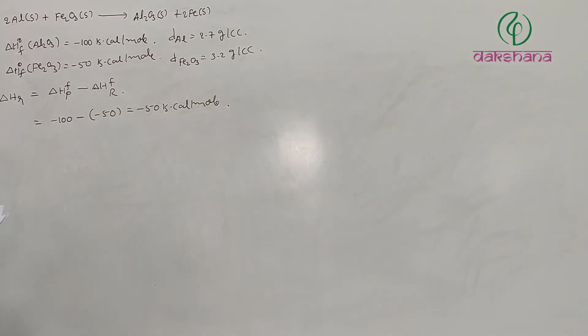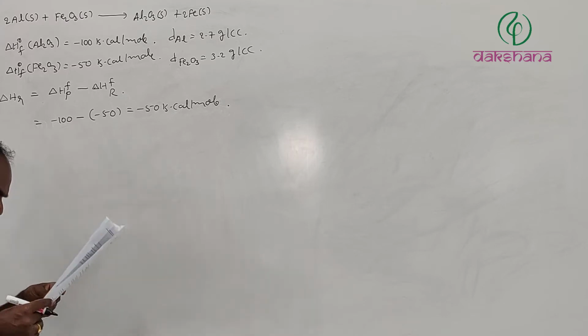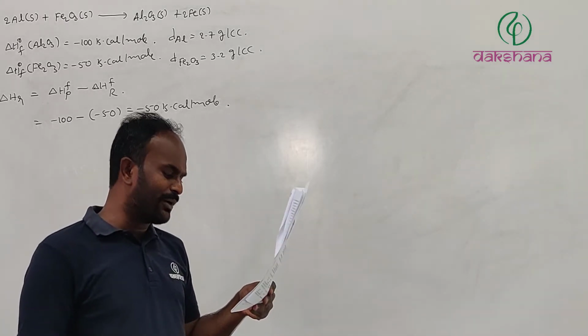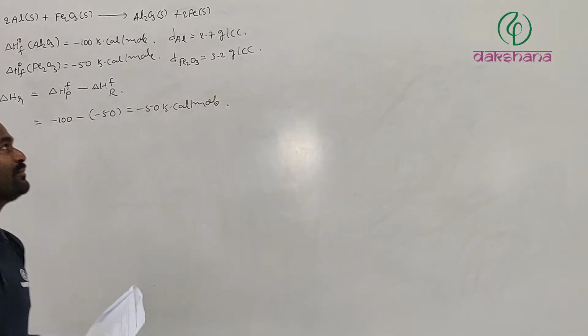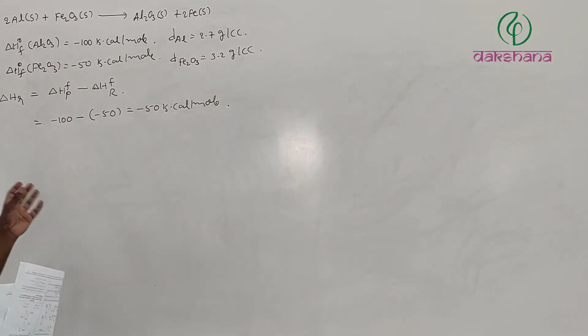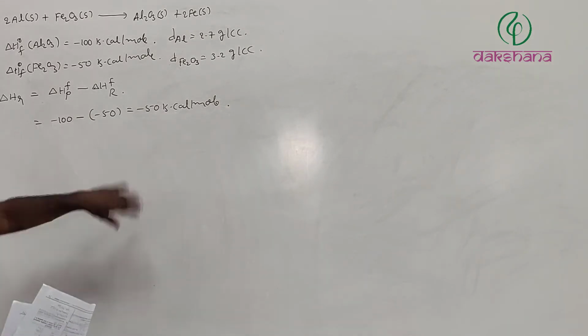So minus 50 kilocalories per mole is going to be true. Next, 1.07 kg of mixture can produce a maximum of 250 kilocalories of heat energy. This is not very complicated or difficult.